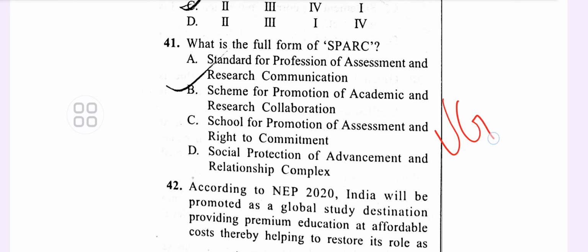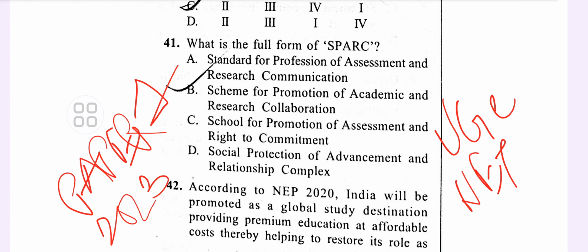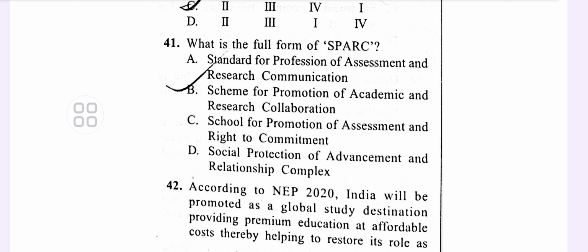This is a paper of UGC NET and it is for paper 1, 2023, June 1. Okay, so what is the full form of Spark? Spark stands for the Scheme for Promotion of Academic and Research Collaboration. It is an initiative of the Indian government, aimed at improving the research ecosystem of India's higher educational institutions by facilitating academic and research collaboration between Indian institutions and the best institutions in the world.